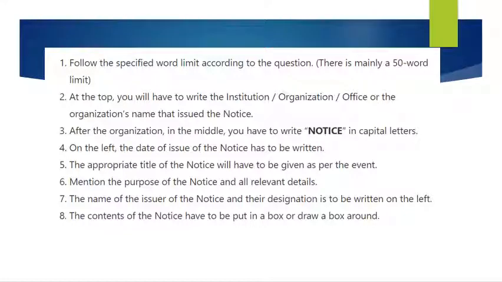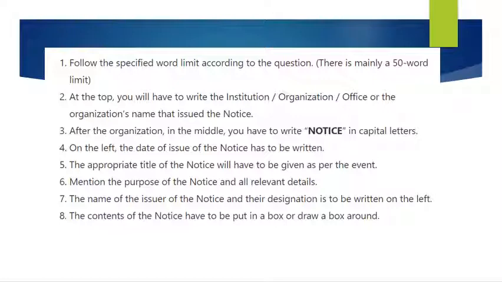And after that, you can write in the middle, notice in capital letters. Date can be written on the top or just below that notice. So on the left, the date of issue of the notice has to be written. Then the appropriate title of the notice will have to be given as per the event. So the title, the heading, that is to be written there.